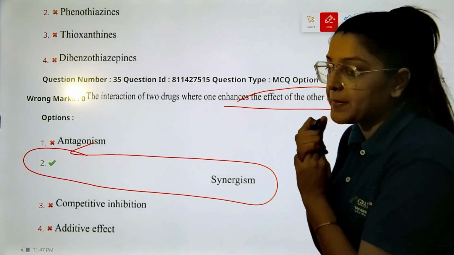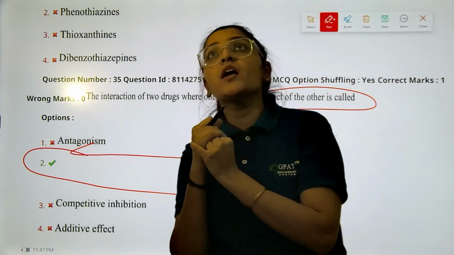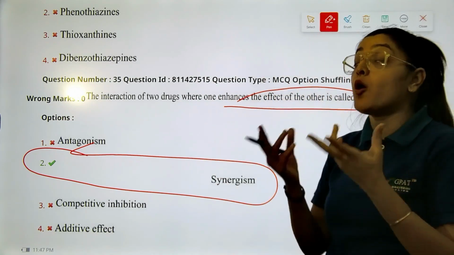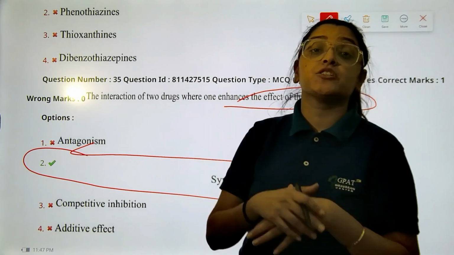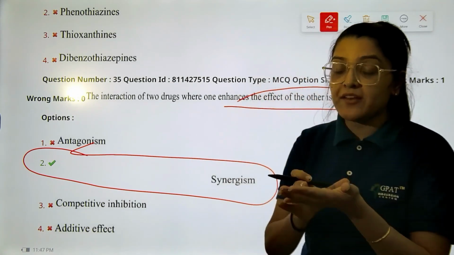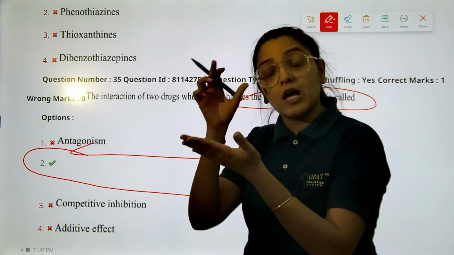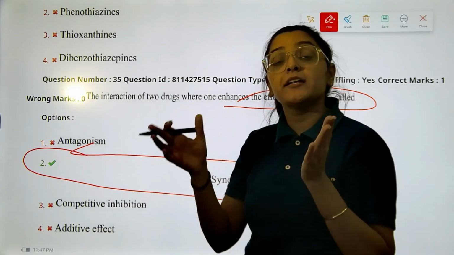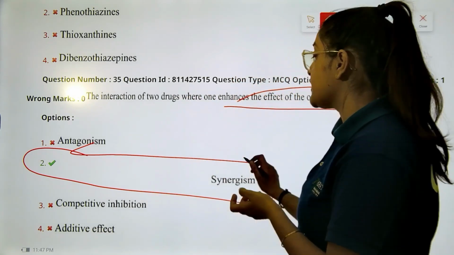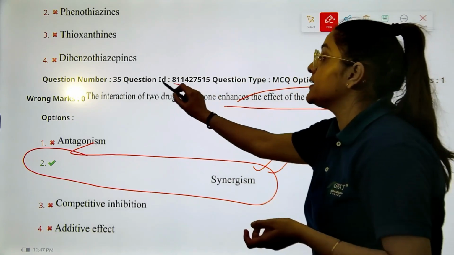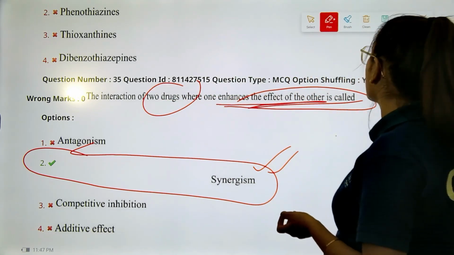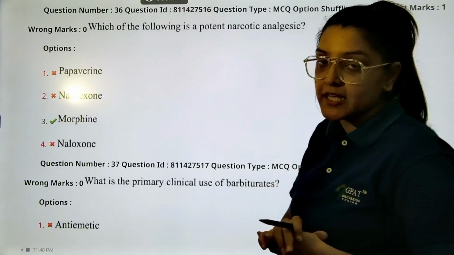For example, we have certain anti-cancer drugs whose efficacy is reduced by P-glycoprotein, which is the efflux transporter. So when we administer the anti-cancer drug along with P-gp inhibitors, it helps with the multi-drug resistance. That is why in the case of synergism, the interaction of two drugs whereby one enhances the effect of the other is nothing but your synergism.